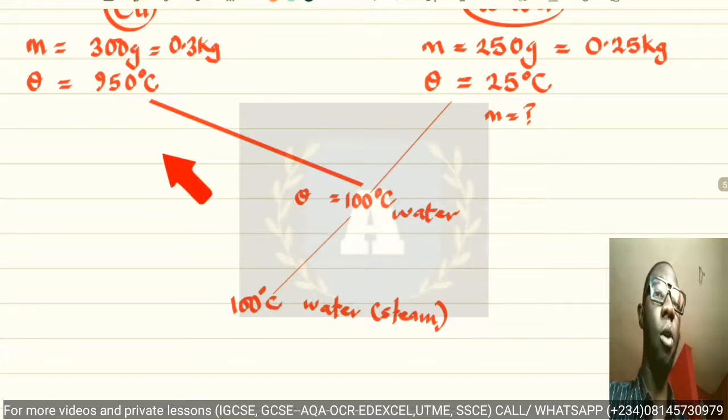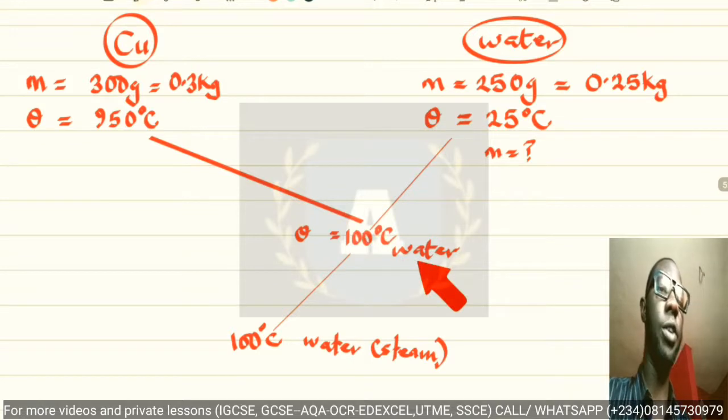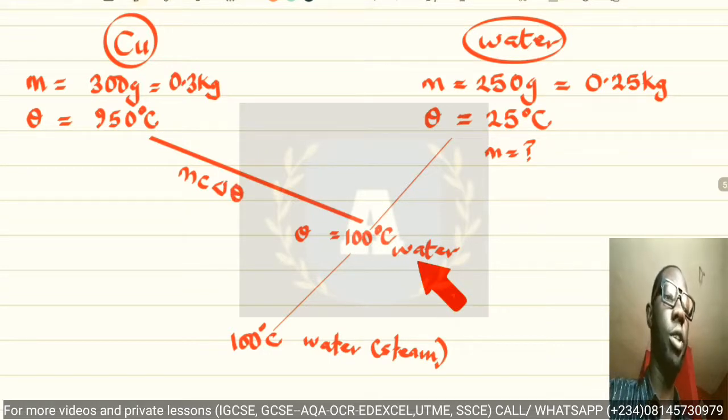So now, when copper changes to this form of water, the temperature is 100 degrees Celsius. So from 950 to 100, there is a temperature change. And when there is a temperature change, the formula to use is mc change in theta. That is the quantity of heat.